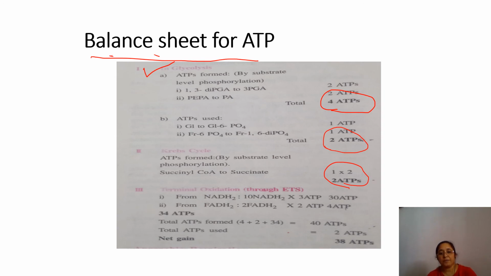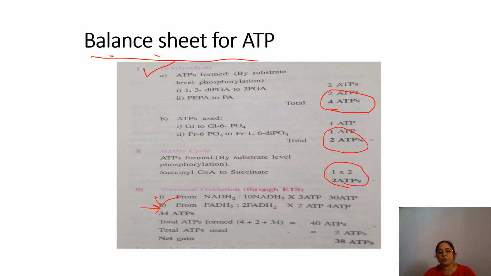Here I have written NADH2 and FADH2. First of all, you should know what these values are equal to. One NADH2 is always equal to 3 ATP and one FADH2 is always equal to 2 ATP. Fine. Here you can see 10 NADH2s are produced.